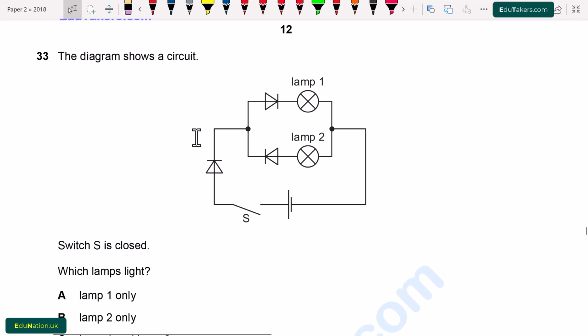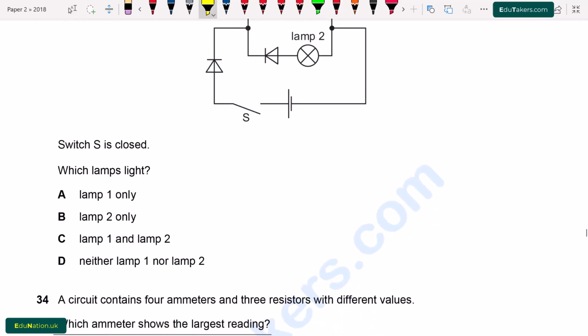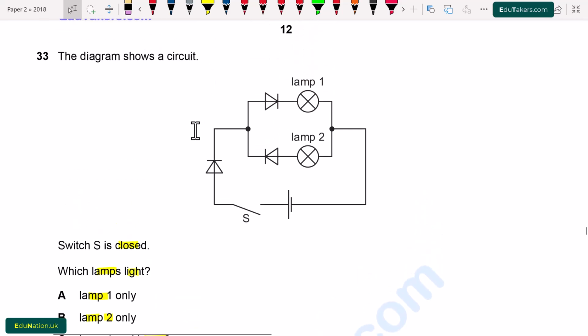Question number 33. The diagram shows a circuit. Switch S is closed. Which lamp lights? Option A lamp 1 only, B lamp 2 only, C lamp 1 and lamp 2, D neither lamp 1 nor lamp 2. So first of all we see here there is a switch that is connected here, and there are 3 diodes. This one, second is this, and third is this. 2 lamps are connected, lamp 1 and lamp 2. There is also the battery.